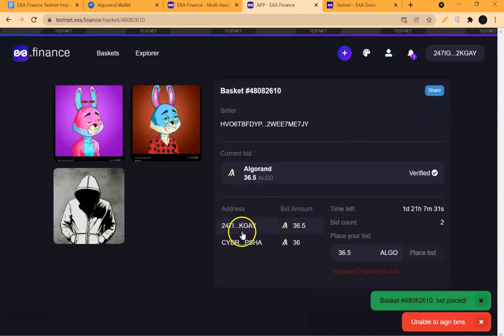Okay, see my bid. This is my bid. It is identifying my wallet address. Can you see my wallet address as the wallet that placed the higher bid? Once this time is over, these assets come to the wallet. That's how it's going to play out in the mainnet once this project launches to mainnet. So that's all about the tasks.